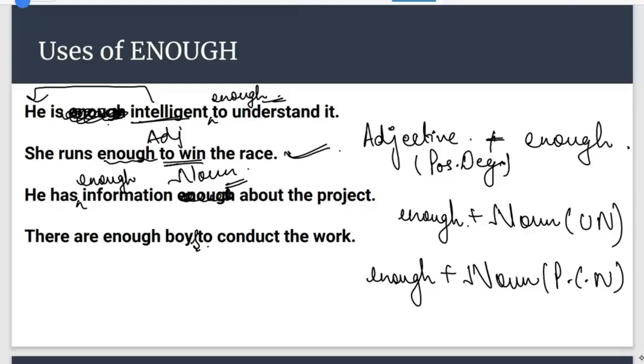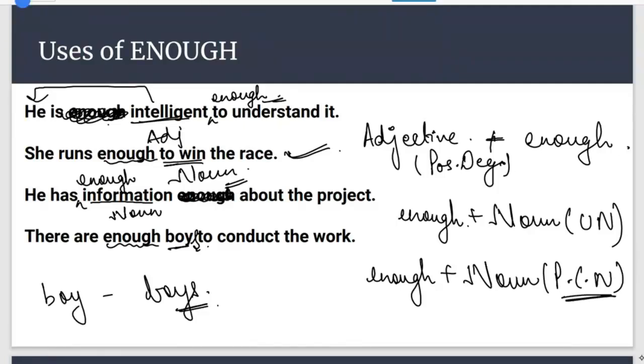Now let's have a look at sentence number 3. He has information enough about the project, but information is a noun and we use enough before noun. So we are changing the place of enough and using it before noun. Now in the last sentence, there are enough boy to conduct the work. Here enough has been used before noun, which is absolutely correct. But boy is a singular countable noun, and we use enough only with a plural countable noun. So that is the reason we have replaced boy with boys.